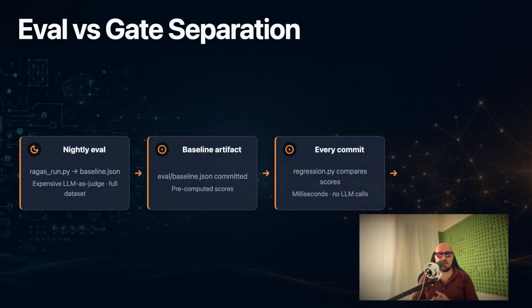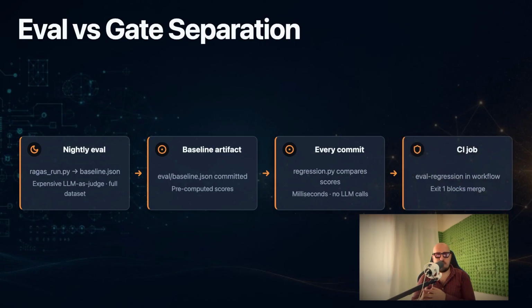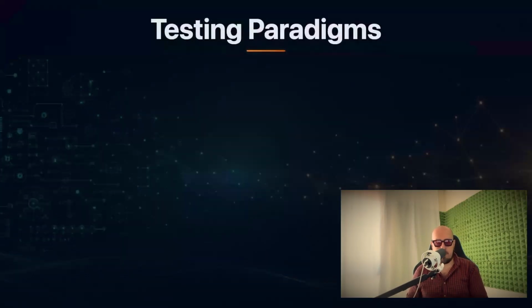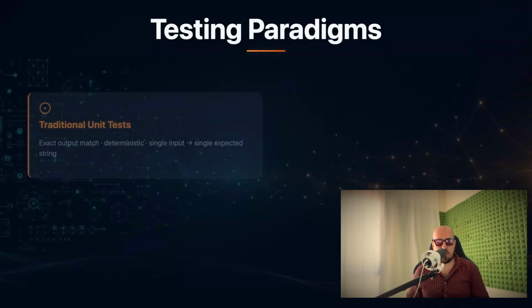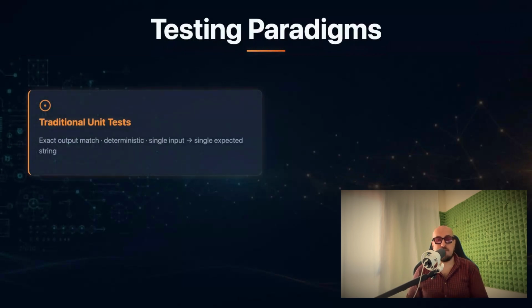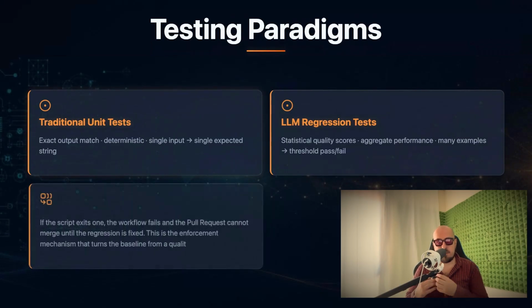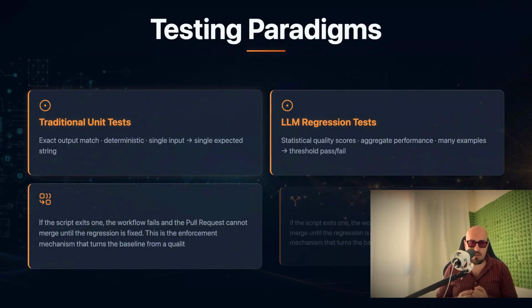For continuous integration, we add a new job to GitHub workflows ci.yaml called eval regression. The job runs after the evaluation job and depends on the eval baseline.json artifact. The job executes python -m eval.regression. If the script exits 1, the workflow fails and the pull request cannot merge until the regression is fixed. This is the enforcement mechanism that turns the baseline from a quality scorecard into a quality guarantee.